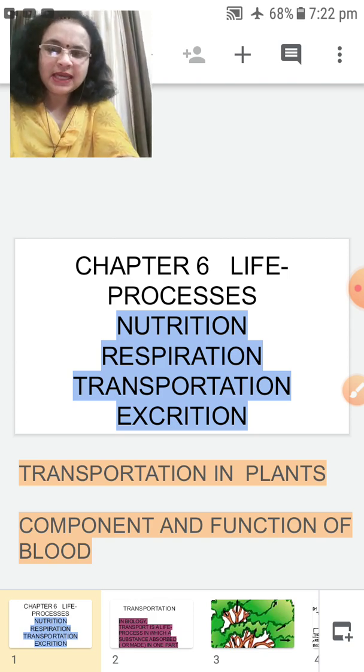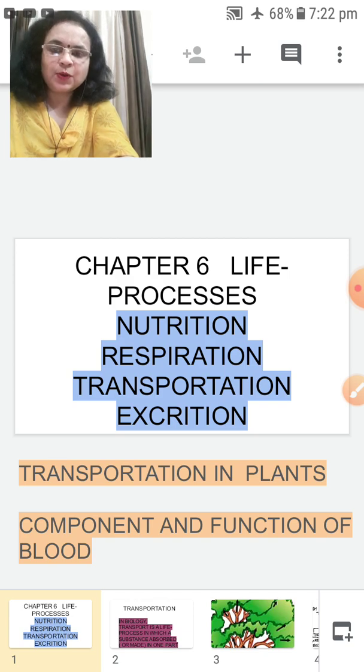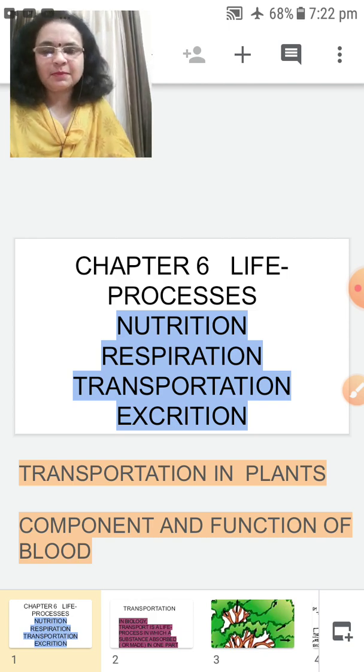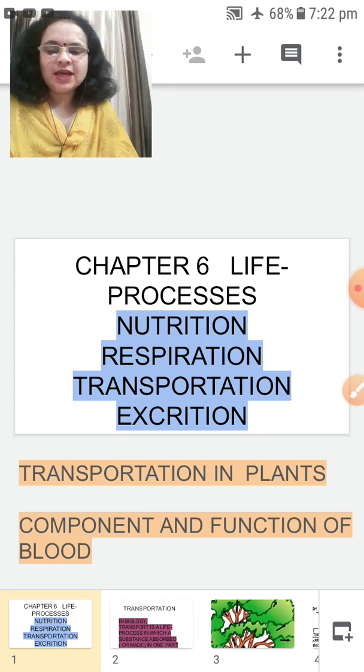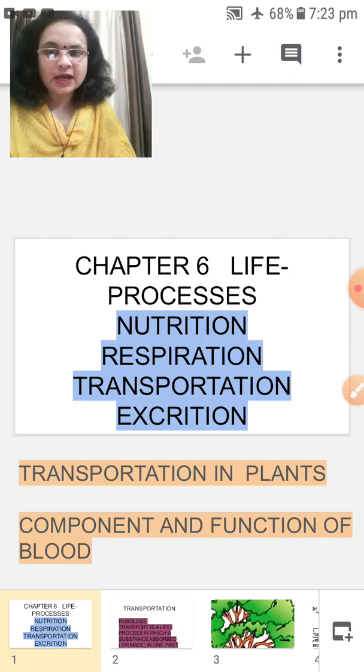So, we all are studying about life processes. There are many examples of life processes like nutrition, respiration, transportation, excretion, reproduction, control and coordination. We have studied in the last session about nutrition and respiration. Today we will study about transportation: transportation in plants, and also one new topic, components and functions of blood.